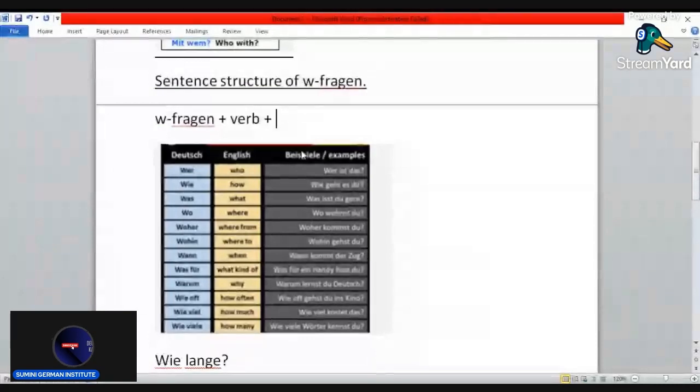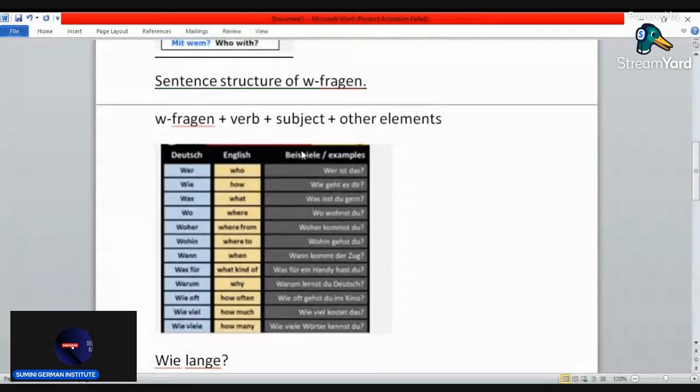You start with the W-FRAGEN itself, then the second position is the verb, and then the third position is the subject. The sentence can either end at the subject, or you can go further by adding other elements.